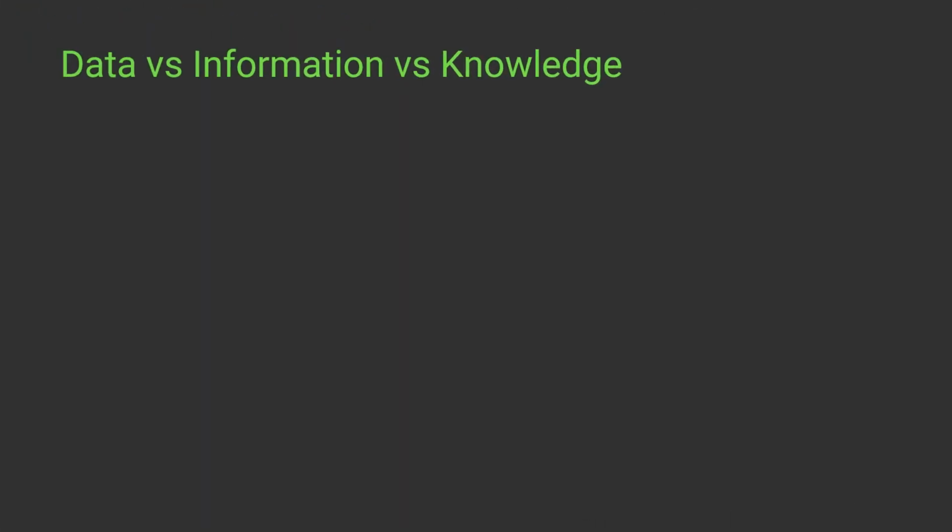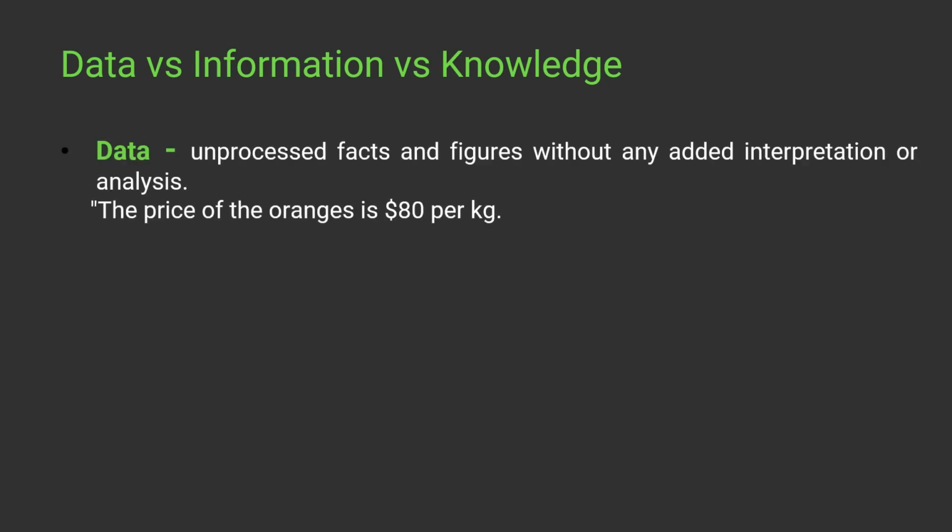So there are three very important terms: data, information and knowledge. So what exactly is data? Data can be any unprocessed facts and figures which don't have any interpretation or analysis. For example, if I am saying the price of orange is $80 per kg, this statement is very clear. There is no analysis, there is no interpretation, there is no further knowledge with this particular information. This is just raw data we have.